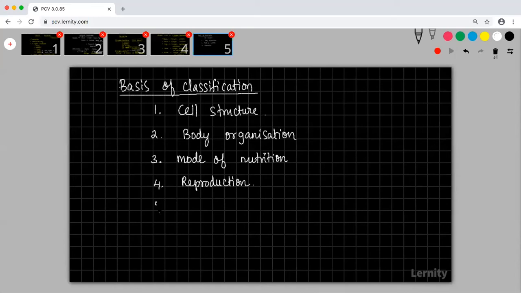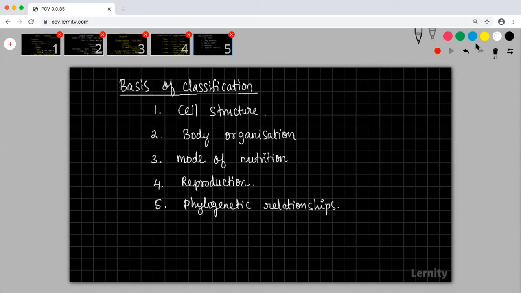And the fifth one was phylogenetic relationship. So he was trying to consider these five categories while classifying.